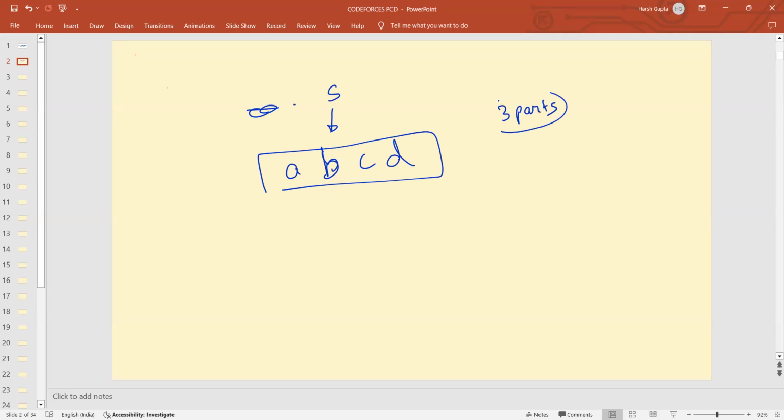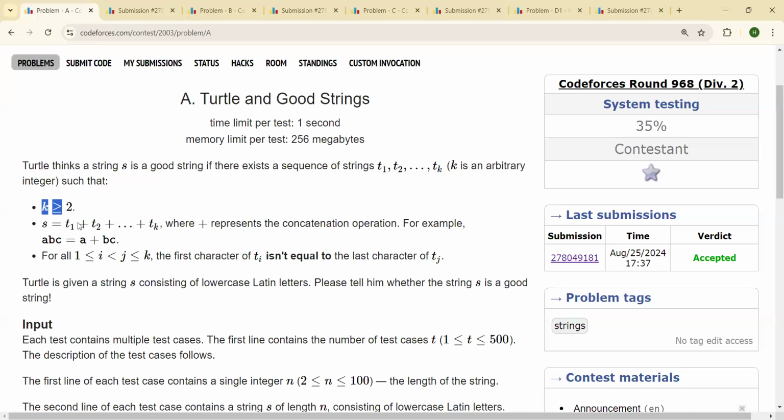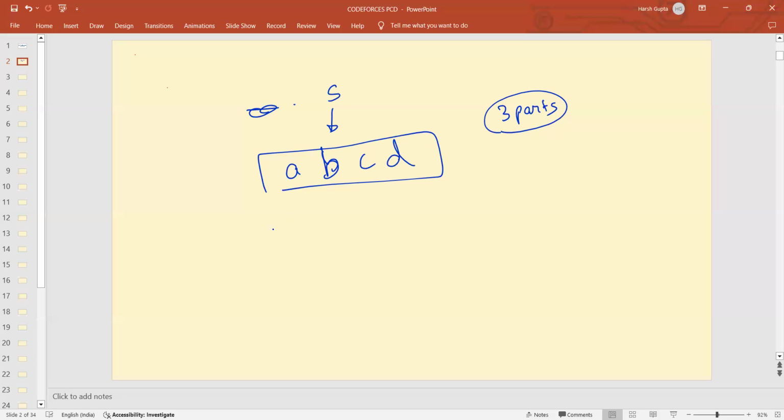You have to divide it into a minimum of 2 parts, because it is mentioned in the question that the value of k is greater than or equal to 2. So let's suppose you divide it into 3 parts: one part is AB, the second part is C, and the third part is D. When you add these 3 parts, you should be able to form the string again. That's the reason we are dividing the string into parts.